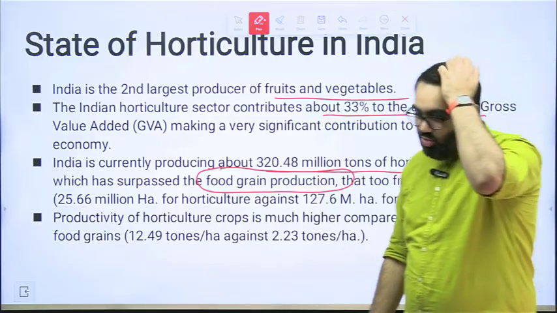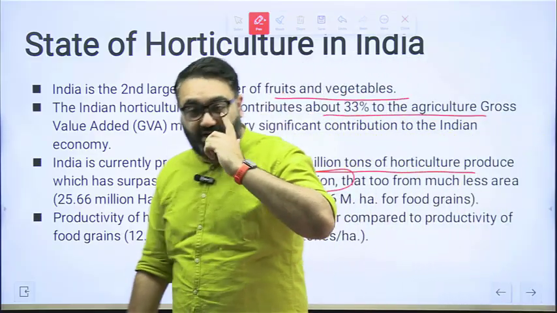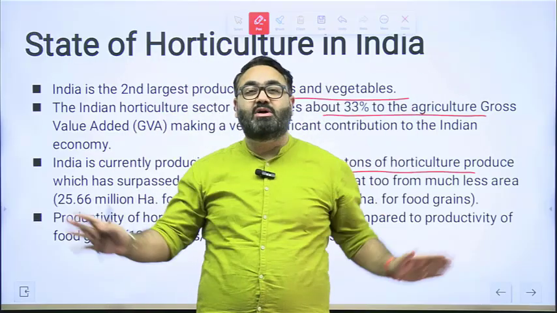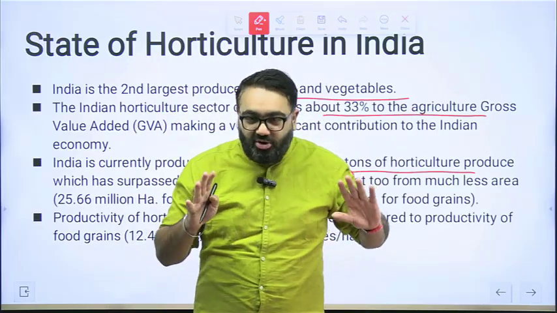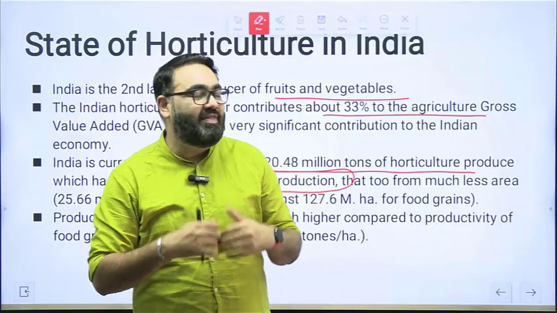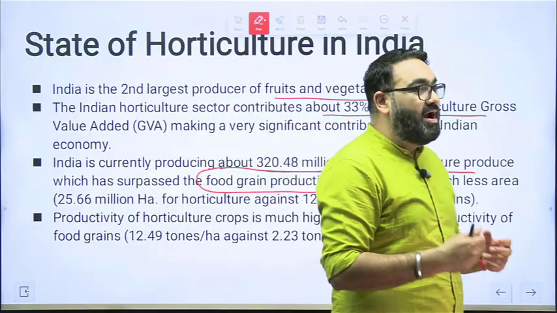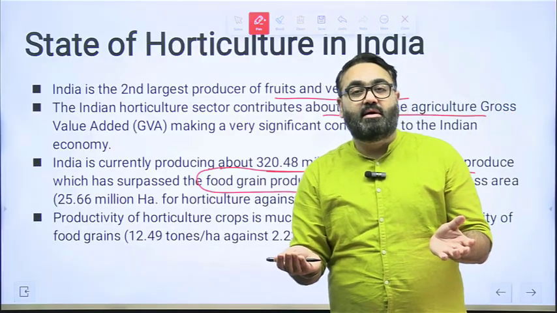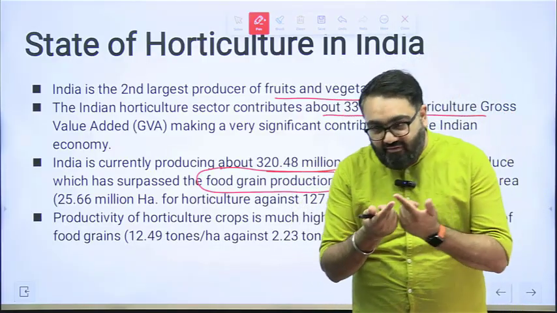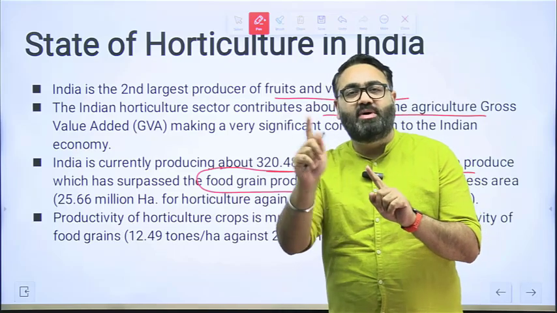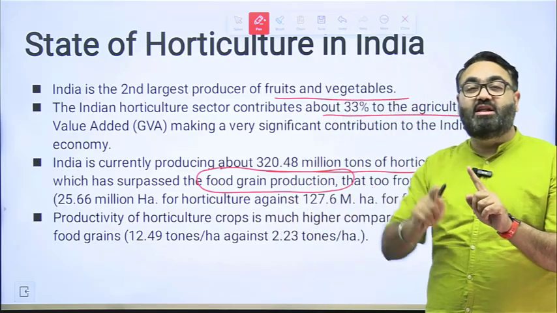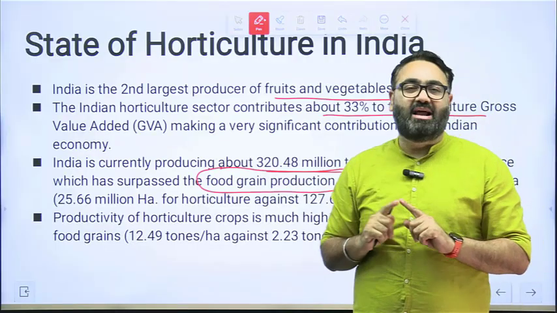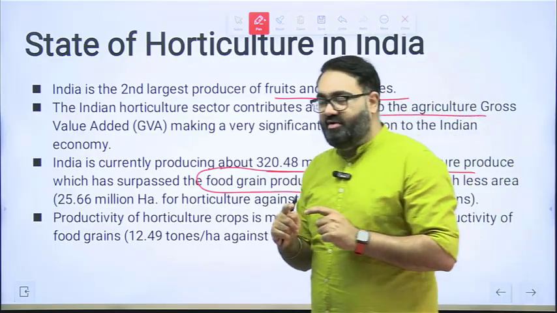Productivity and production are two different things. Production means overall total how much you produce. So let's say you produce 100 kg of rice, that is your production. But 100 kg of rice is produced in how much land? Cultivation that is done, let's say in 1 hectare of land, how much rice are you producing? That is the productivity that you have. So kg per hectare, for example, will be your productivity.